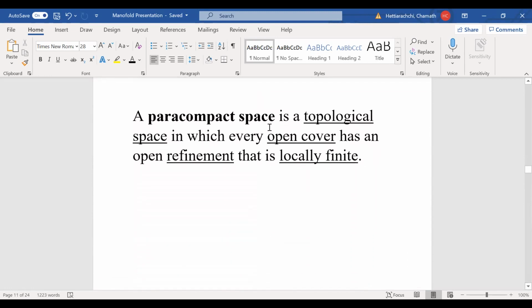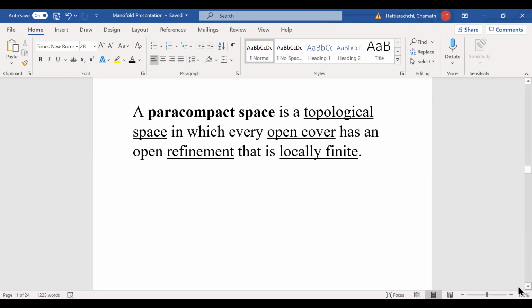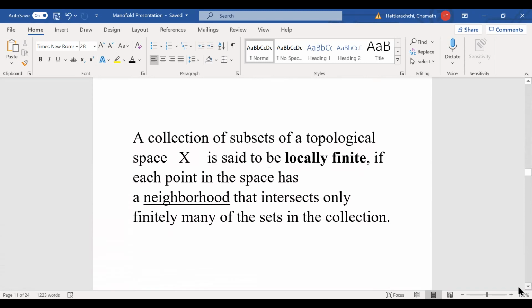A paracompact space is a topological space in which every open cover has an open refinement which is locally finite. A collection of subsets of a topological space X is said to be locally finite if each point in the space has a neighborhood which intersects only finitely many of the sets in the collection. It's called locally finite.